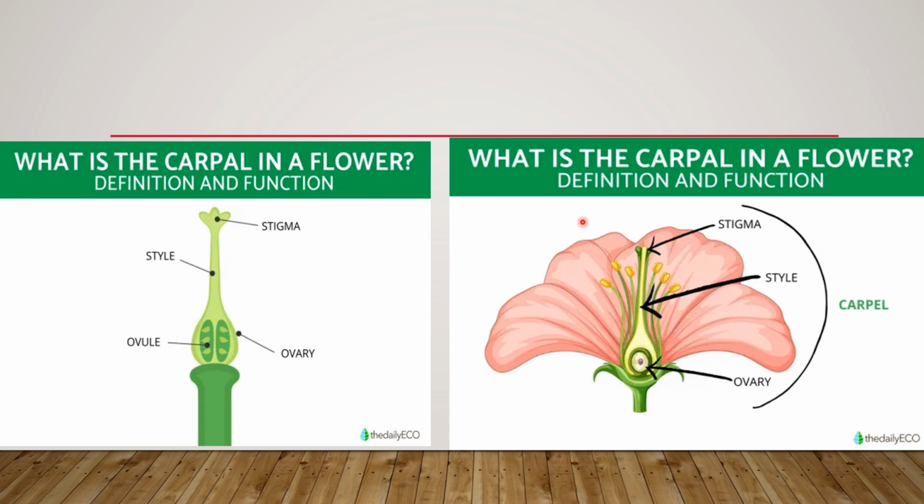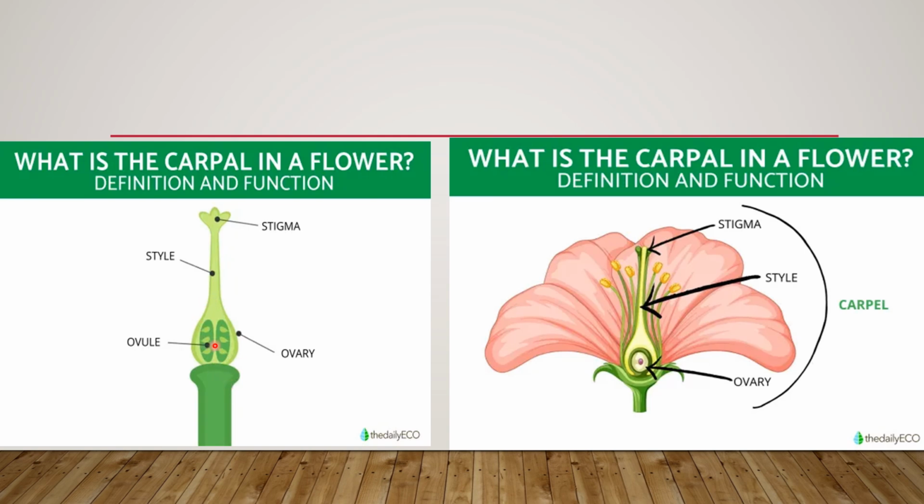So the pollen comes from, or is transferred from, the pollinators and transferred onto the stigma, and then goes inside to fertilize the ovules inside the ovary. So here in this picture you can see there are several ovules.